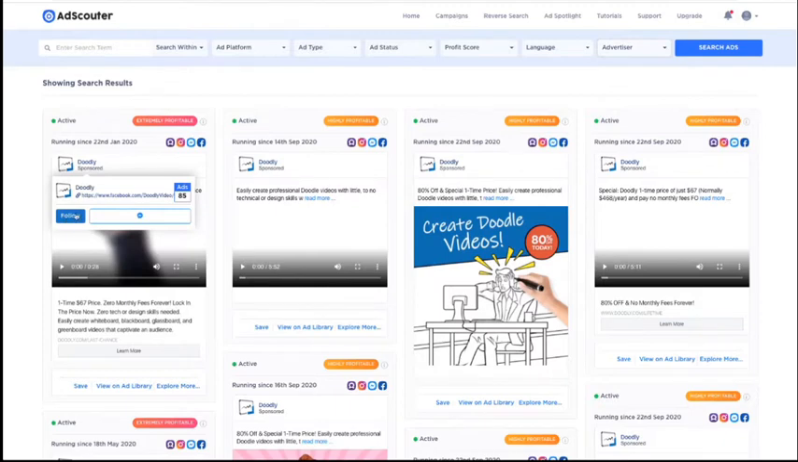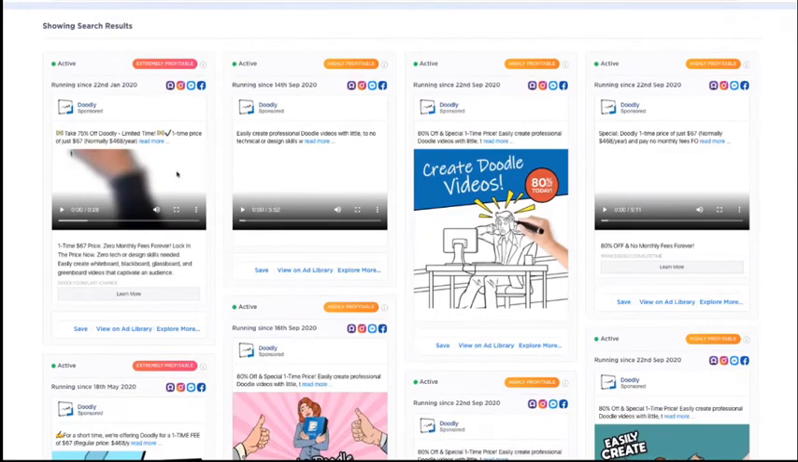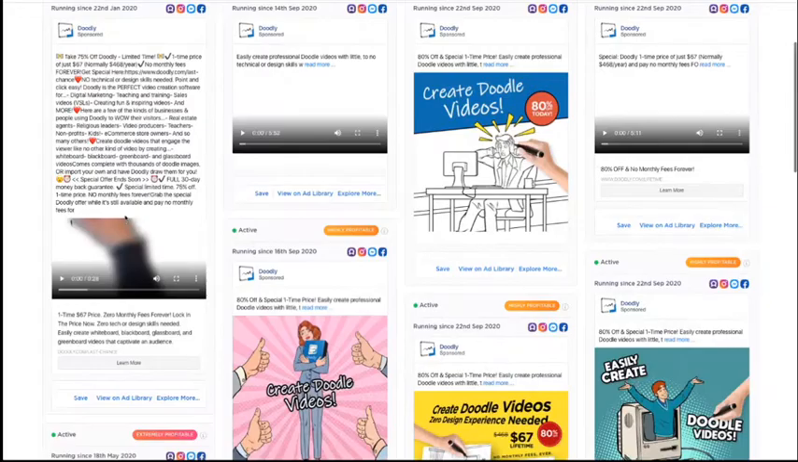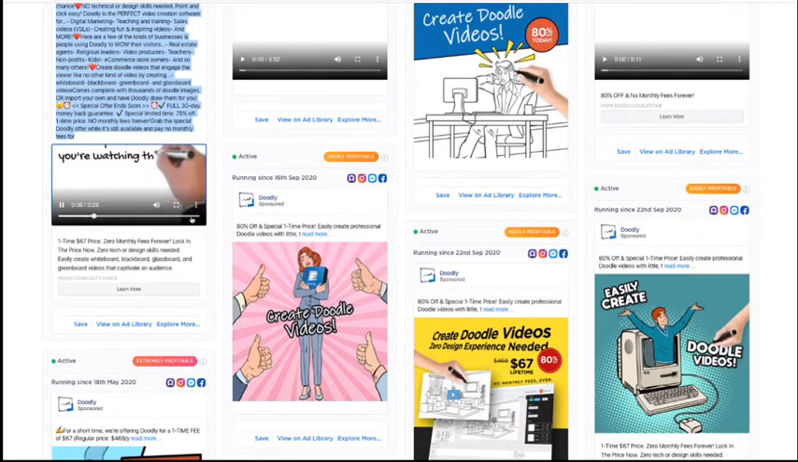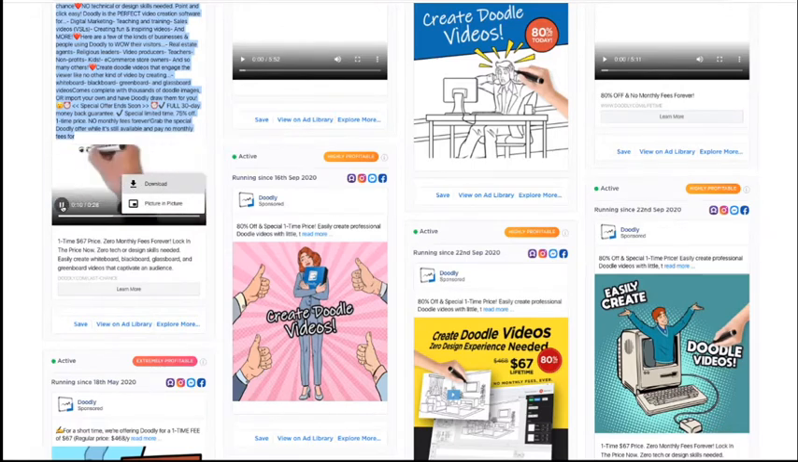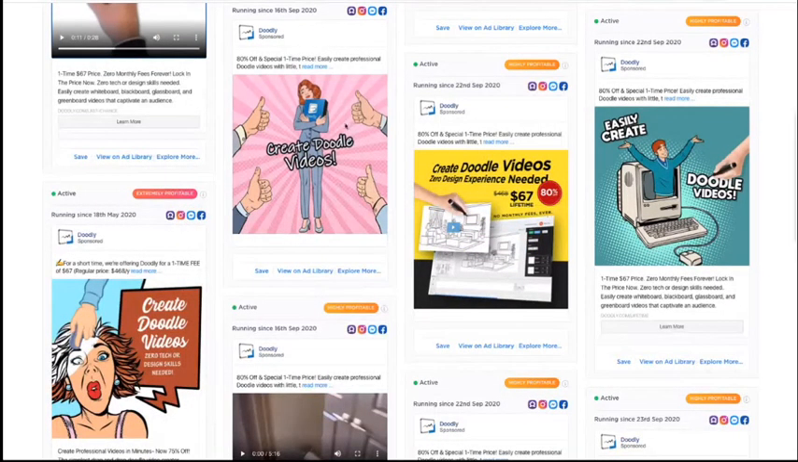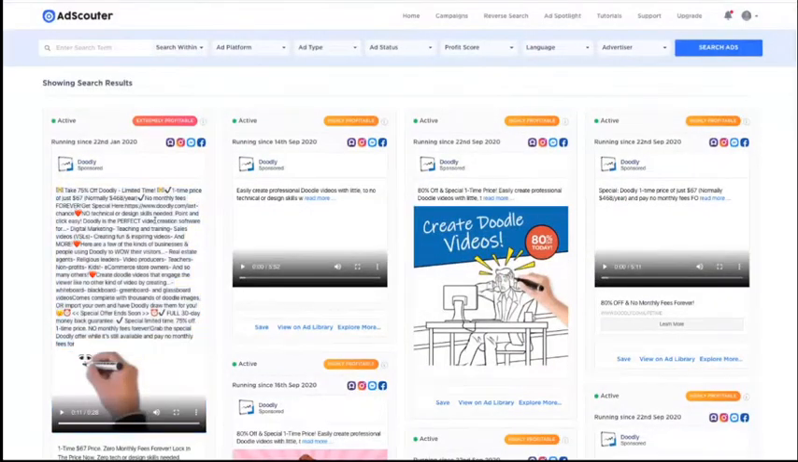I could follow Doodly to get updates on their ads. I could visit their Facebook page. What I mostly want to see is which ads are working really well now. So I would view the text. I could copy this and start changing this text for my own offer. I could view the video and see that this video is something that I may want to replicate myself. I could send this to my video designer, show them what's working right now. I can even download this video and use that information. I could download this image if I wanted to. And I can basically view all of this different advertiser's ads.